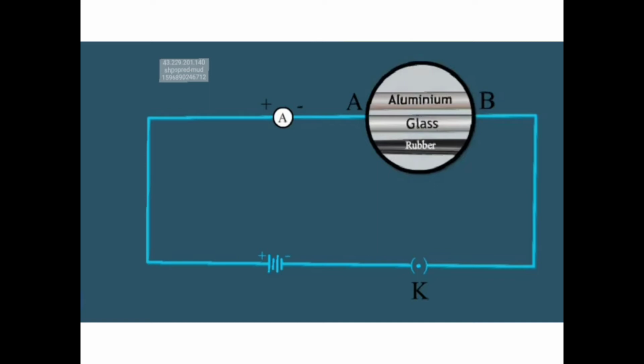The substances which have extremely high resistance, through which the current cannot pass, are called insulators. So what is the difference between the conductor and the insulator? Conductor has low resistance and insulator has high resistance. Correct?